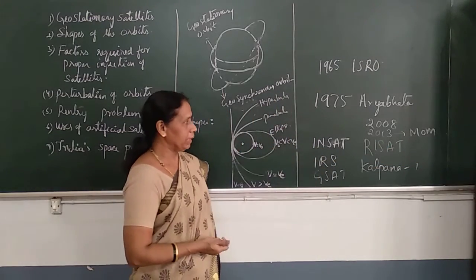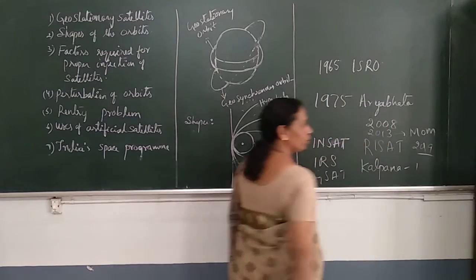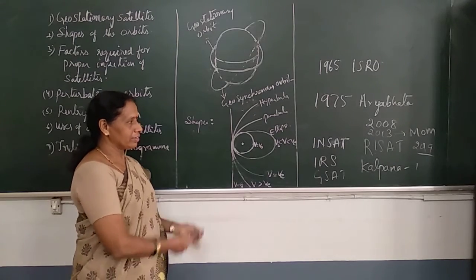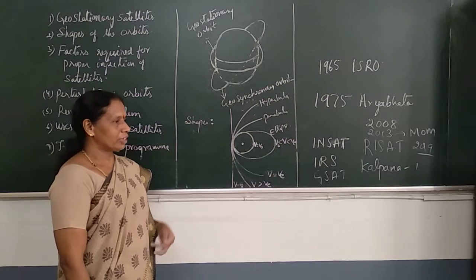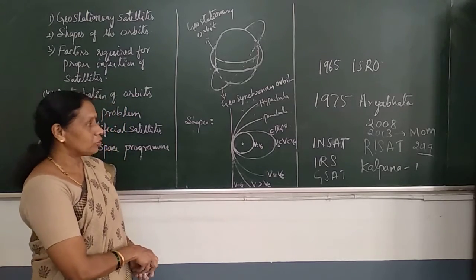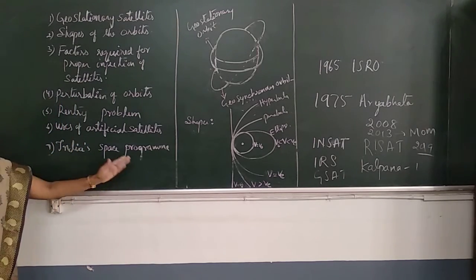Mangalyaan mission was completed. Then in 2019, one more mission, Chandrayaan 2, but it failed. And India is now undertaking so many other missions like the Aditya mission and exploration to Venus. All these things are going on in the field of space science in India. And this is about India's space program.